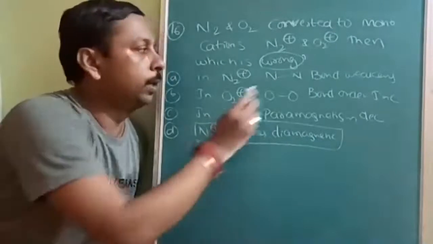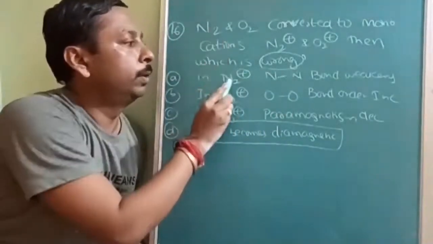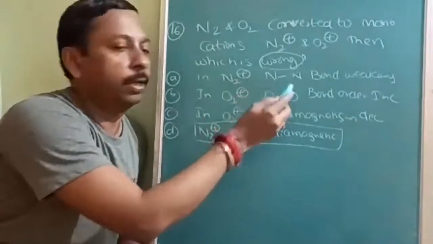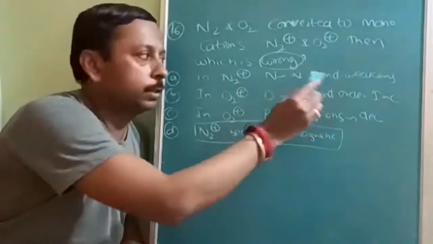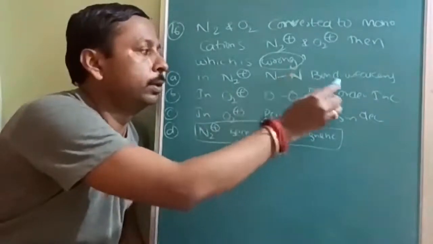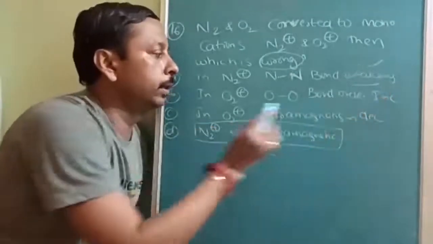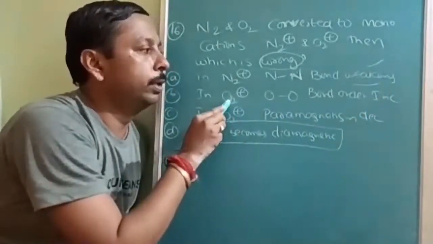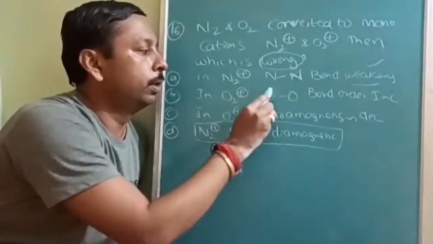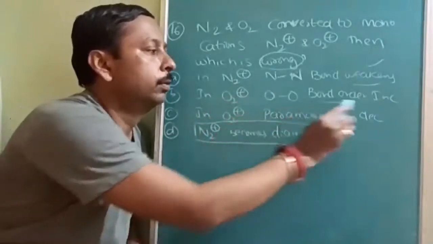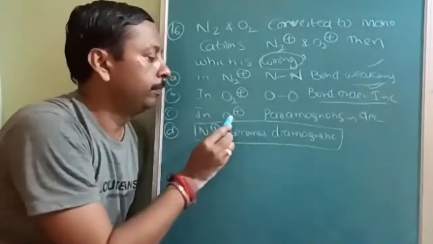And I will give you the explanation of the other answers also. N2 has a triple bond, but in N2 positive, the bond order cannot be more than 3, so the bond order will decrease to less than 3. Therefore the bond weakens, therefore it is correct. O2 has a double bond, and when it converts into O2 positive, the bond order becomes 2.5, so it is changing from 2 to 2.5. This is also correct.